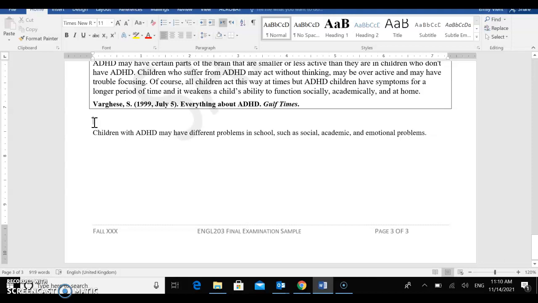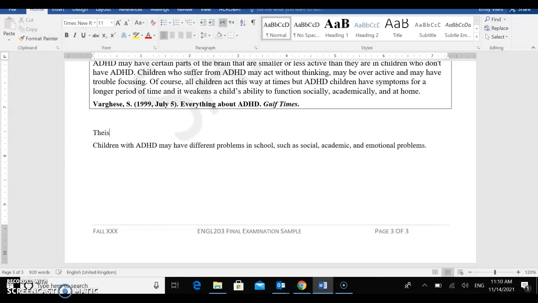So this is our sample thesis statement, right? Children with ADHD, this is part of our topic, may have different problems in school, such as social, academic, and emotional problems. If you want a synonym for problems, perhaps we could say difficulties, or challenges, right? Something like that.